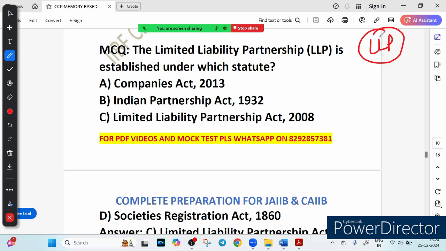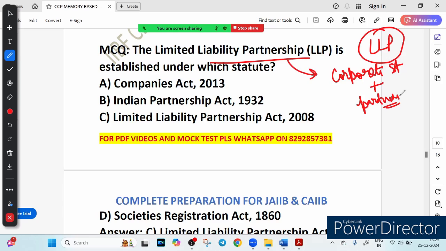Yeah, this is wrong. First of all, if you know about limited liability partnership, this is a unique business structure that combines the advantage of both a corporate structure as well as partnership. This is a unique feature of this LLP. It offers limited liability to its partners, meaning their personal assets are protected. That is called limited liability. Unlike in traditional partnership, where the partners have unlimited liability, while in the case of limited liability partnership, their assets are protected.